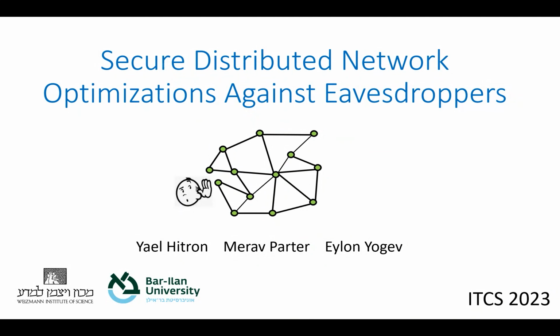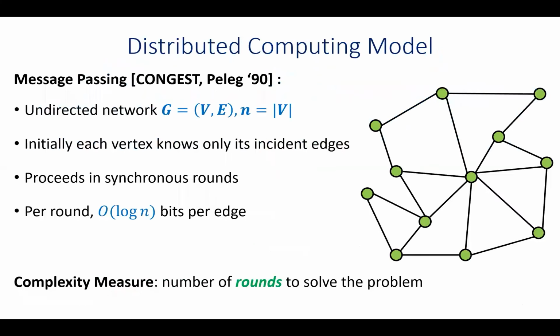Hi, I'm Yael, and this talk is about network optimization algorithms in the CONGEST model, which are also secure against eavesdropper adversaries. This is joint work with Merav and Eylon Yogev.